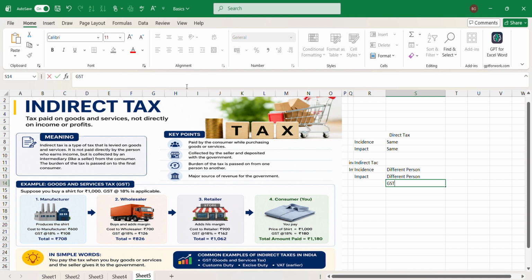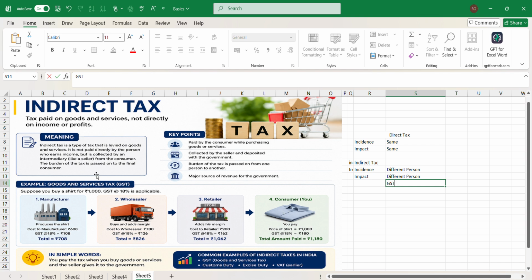So what is indirect tax? Indirect tax is a type of tax which is basically levied on the supply of goods and supply of services. It is not directly paid by the person who earns an income, but it is collected by an intermediary like a seller. In the example which I gave, I am the buyer and my intermediary is DMart. The intermediary will usually collect the taxes from the consumer. Here I am the consumer, and the burden of tax is passed on to the final consumer. So that is the impact. Here the impact is on us, but we are indirectly paying the taxes.